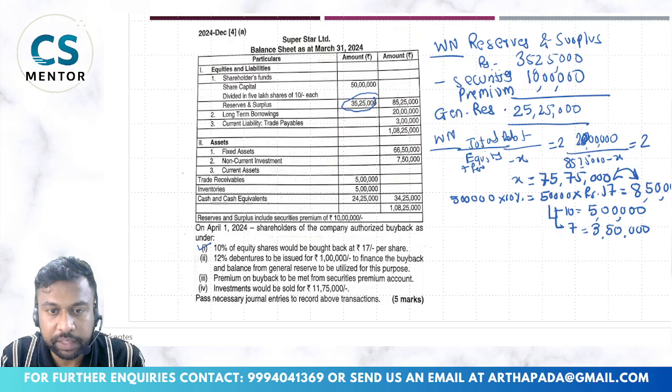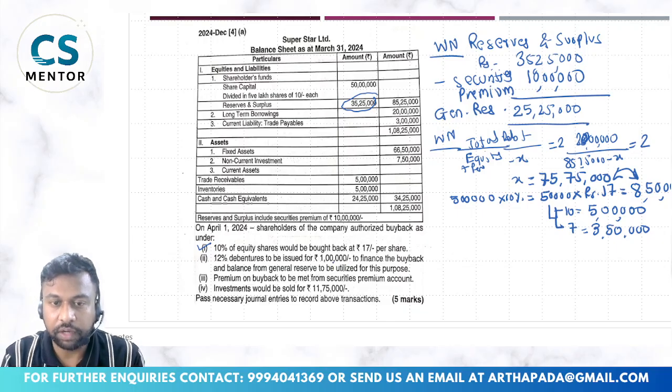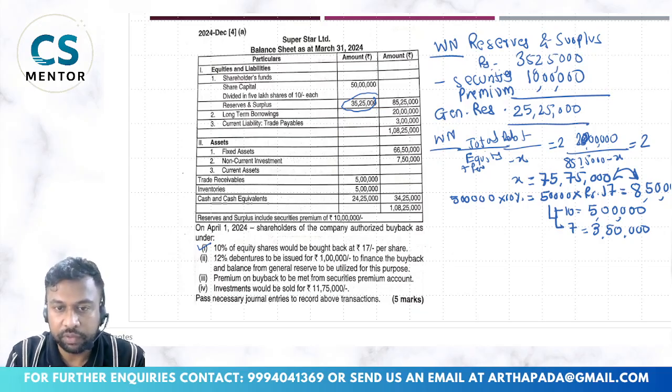Next is 12% debentures to be issued for 1 lakh to finance the buyback. Like we have seen in that example, 50 by issuing new securities and 50 by utilizing the general reserve. This is the same kind of sum. So 1 lakh is financed by new debentures and the balance from general reserve.